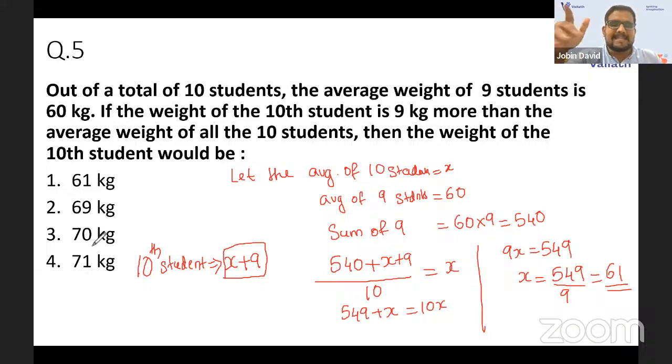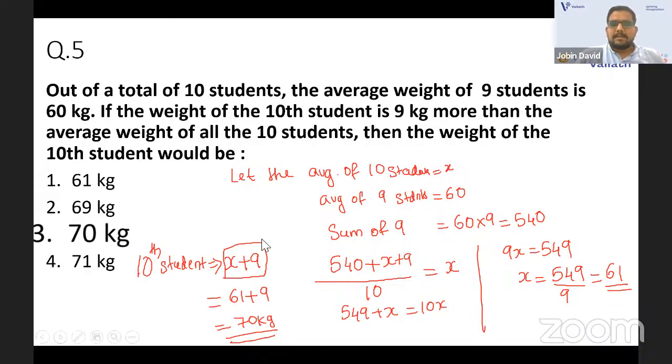We took X as the average of 10 students. The weight of the 10th student is X plus 9, so it is 61 plus 9, that is 70 kilogram. That is the answer. It's not 61. 61 is also in the options, but don't click that, because the question asks for the weight of the 10th student.